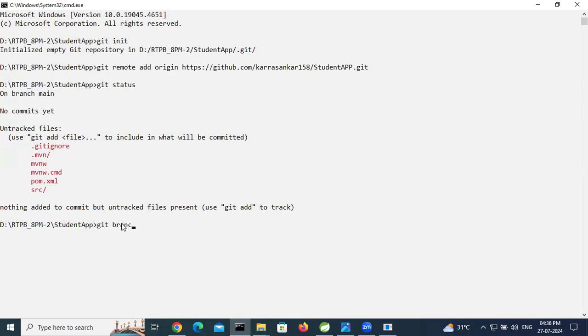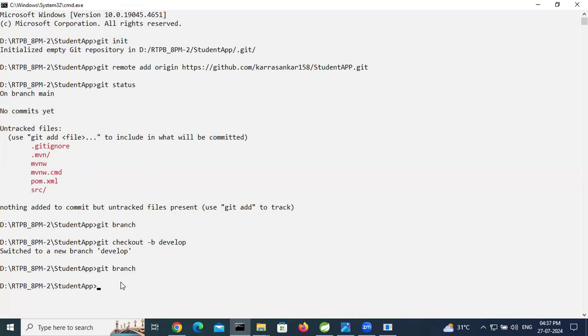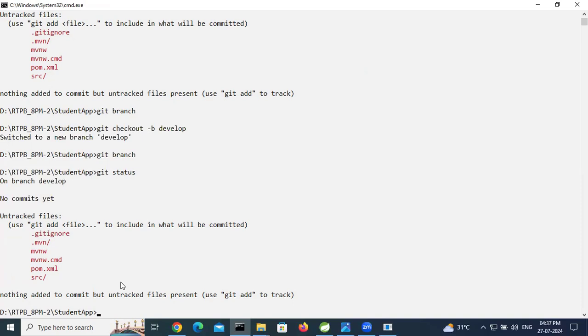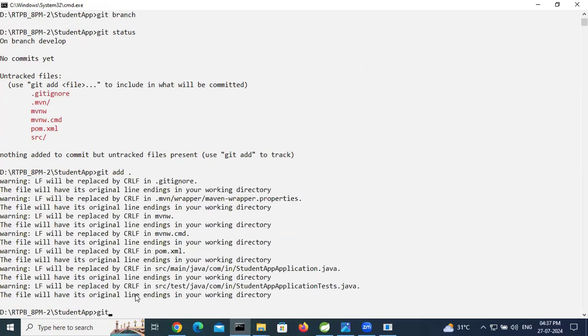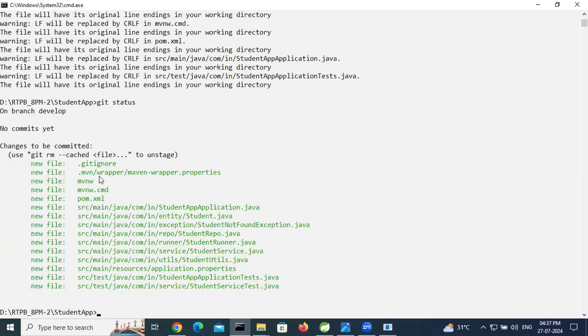So git branch, checking which branch we are in. Here, on branch main. So I will create a new branch here. Git checkout -b develop, branch I'm creating. This branch is created and it is switched to now. Use git branch, it will show which it is pointing to. You can take git status, it will show here on branch develop. So git add dot means all files added. Check git status now. So these files are added.